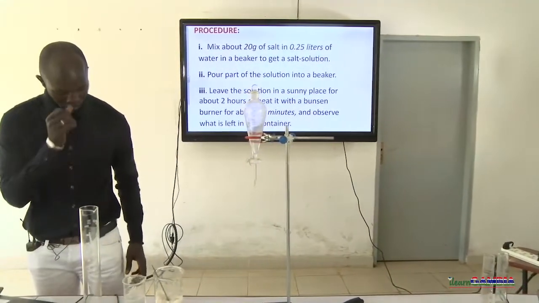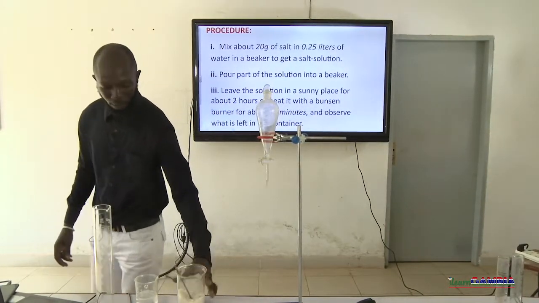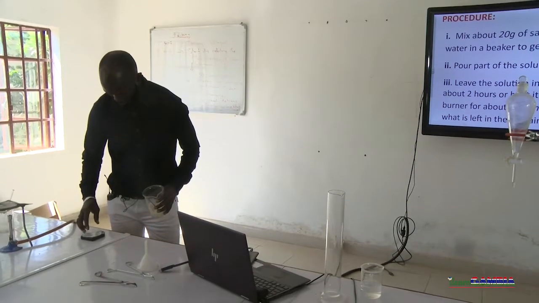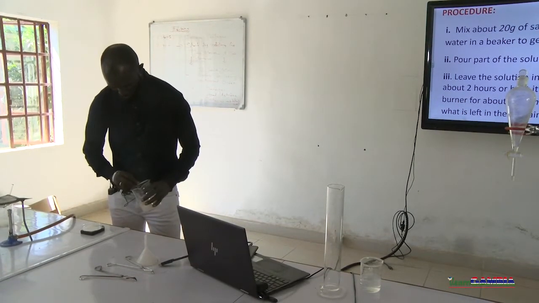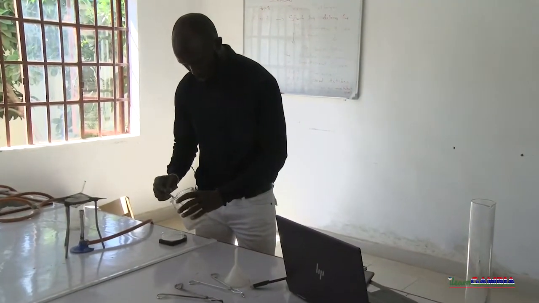That's our water, and now we need to measure this. That is our spatula.